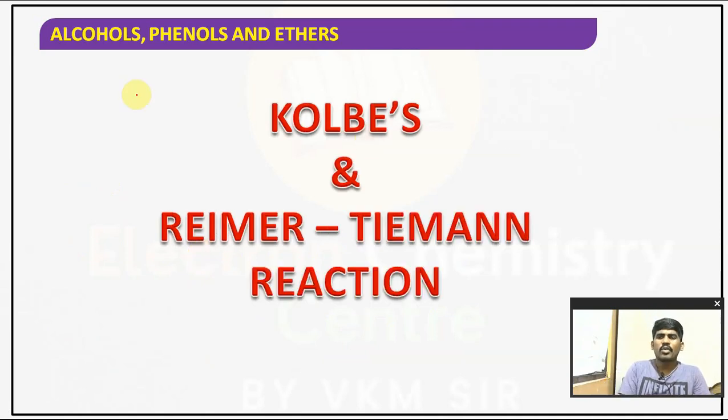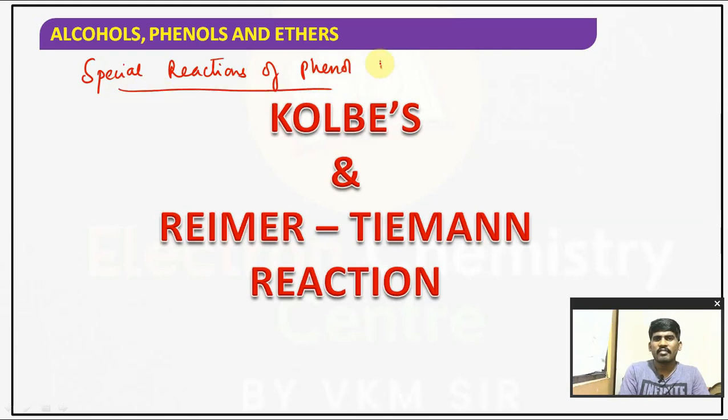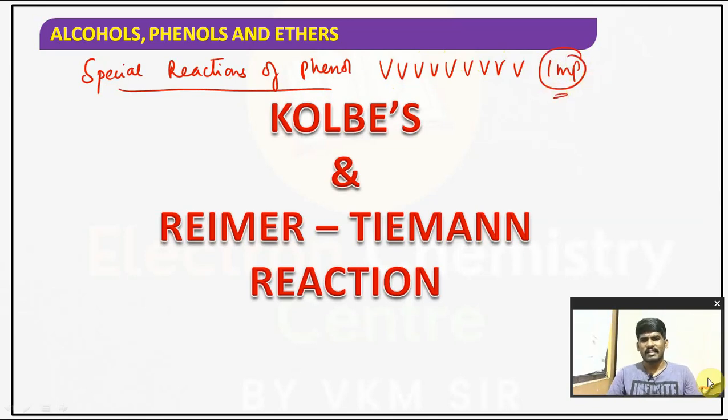So now we are going to talk about some special reactions of phenol, which are very important. Named reactions are generally very important, children, right?